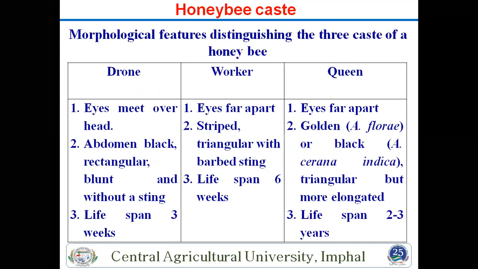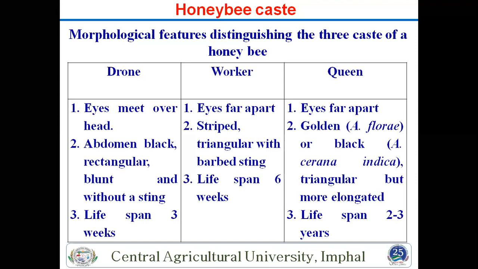If you see the morphological features, these are the drone, worker and queen. These are the differences. In the drone the eyes meet at the head, but in the worker the eyes are far away from the strip. Meaning in the drone the compound eyes are near to each other, both near the middle. But in the worker they are apart from the center. And in the queen there are more differences.